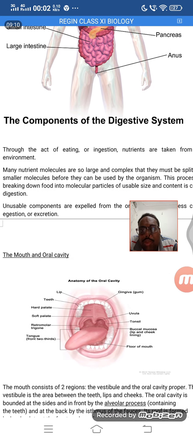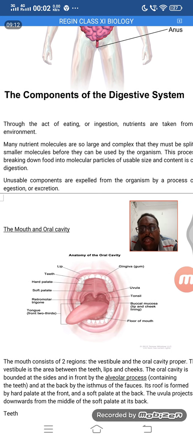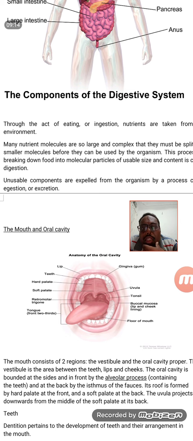So first we will move to the mouth or oral cavity. This particular part is known as the cheek part, and what is inside is known as the buccal cavity or oral cavity. If you see inside, the skin inside this has a lifetime of only 1 to 2 days. Every time new skin will be formed.